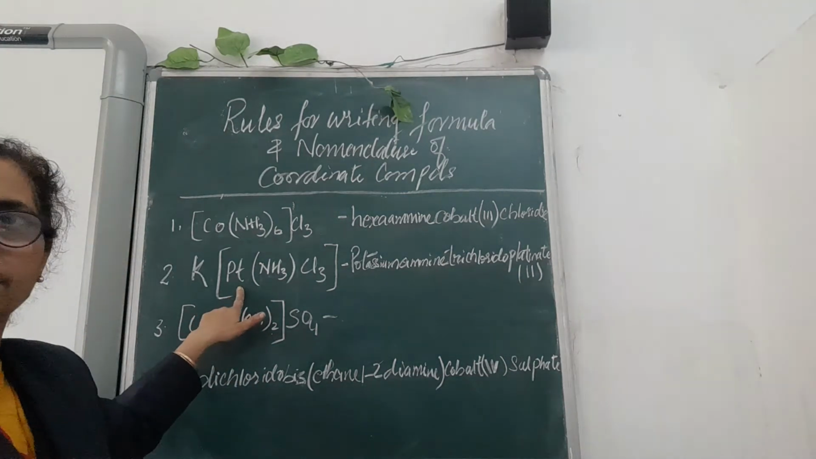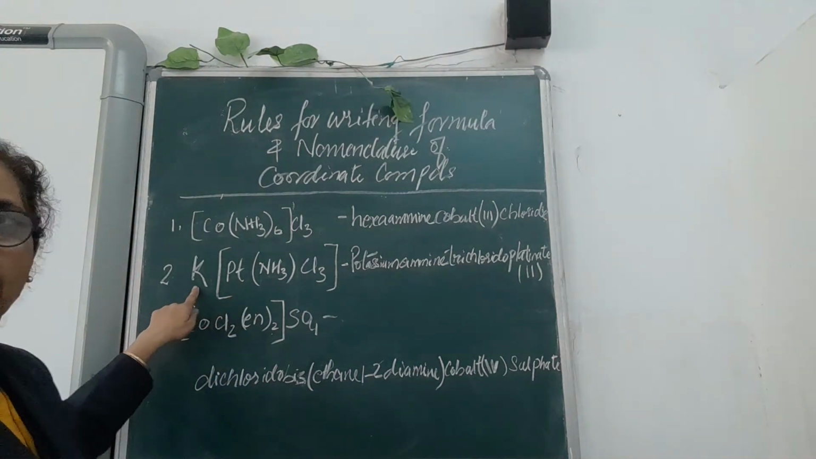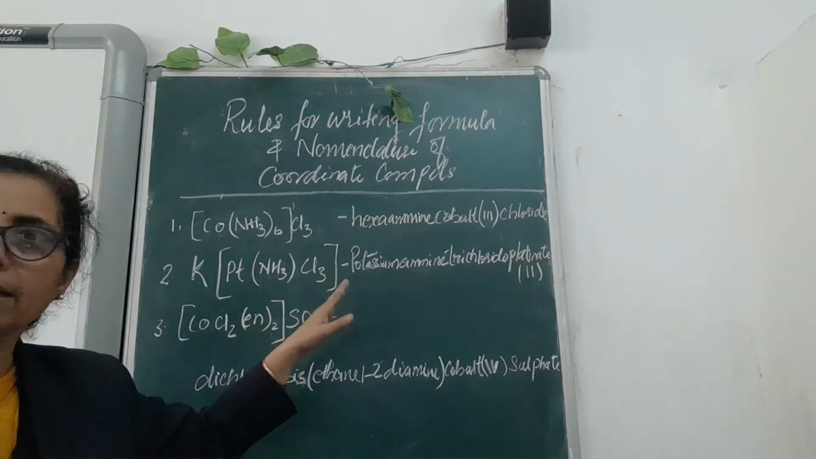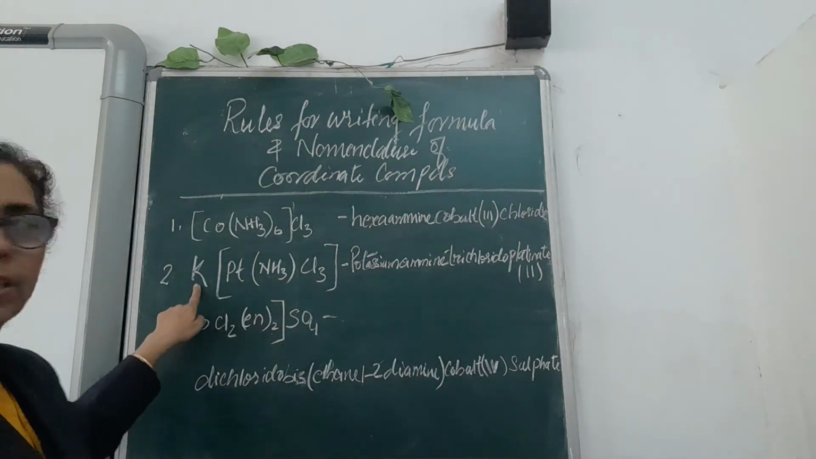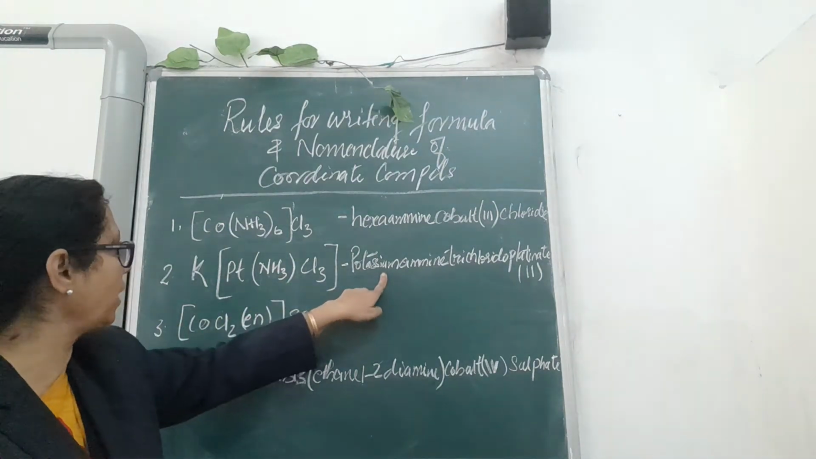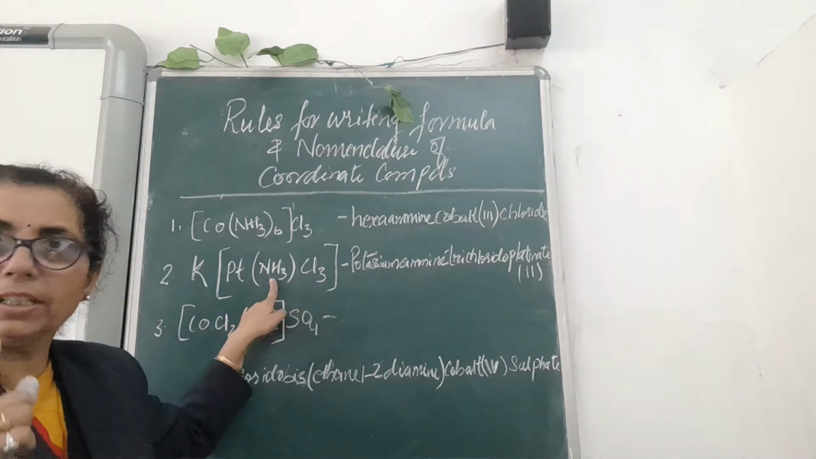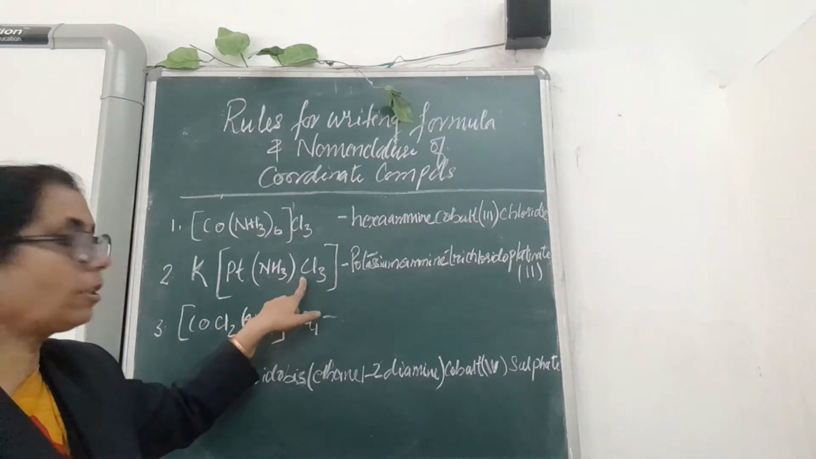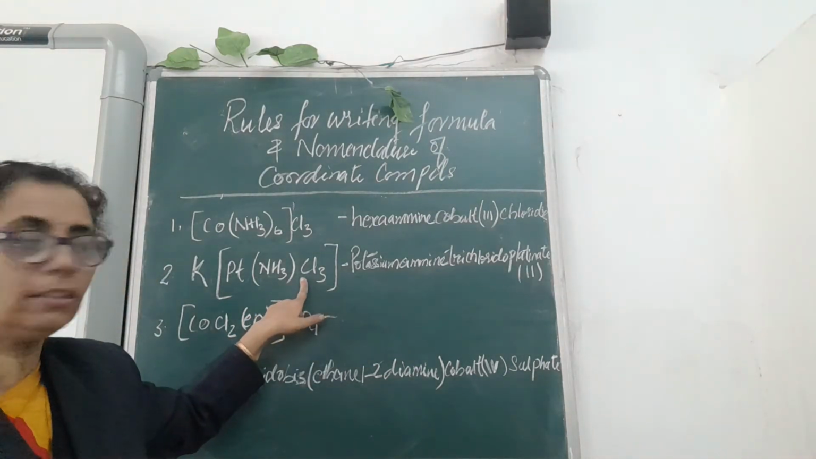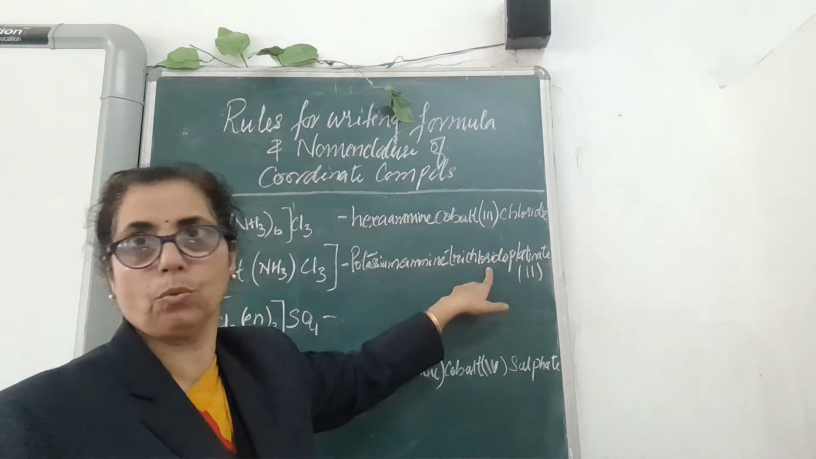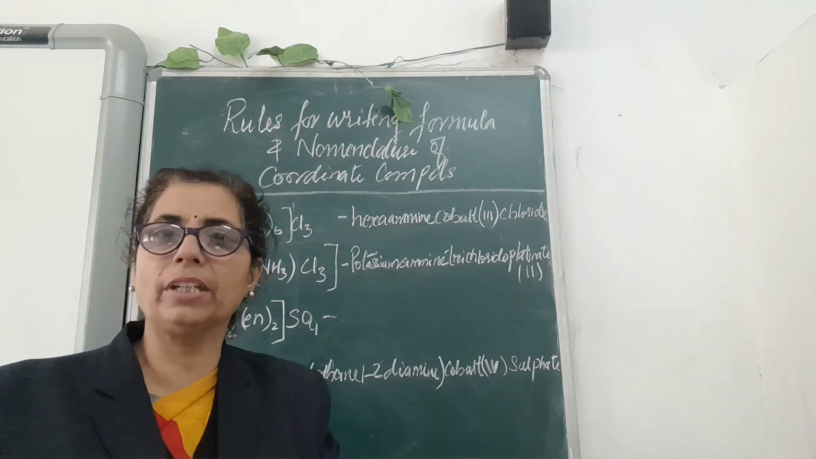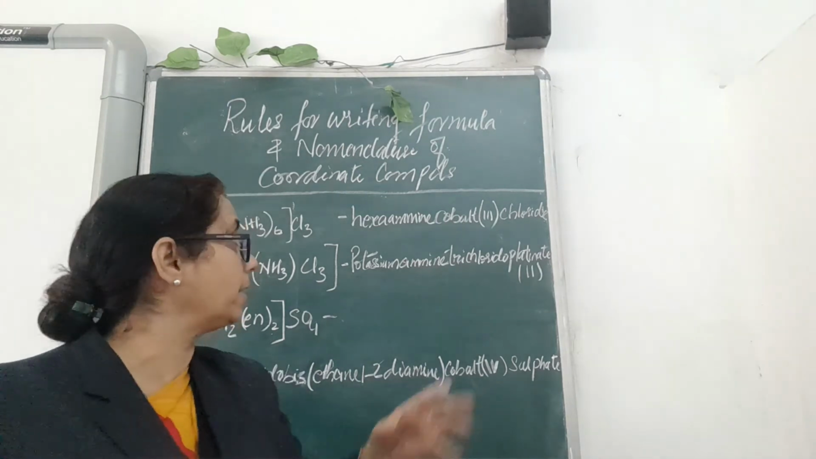Now see the second example. Here potassium is acting as a cation and the complex is acting as an anion. So in the name, first we write potassium. Only 1 ammonia is in the ligand, so amine. 3 chlorine are present as ligands here, so trichlorido. Tri means 3 chlorine, and instead of writing chlorine or chloro, you will use the word chlorido.